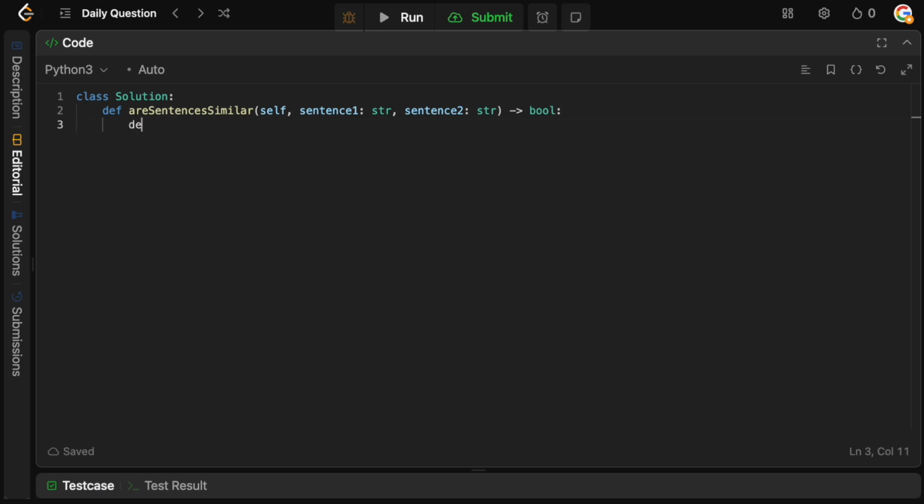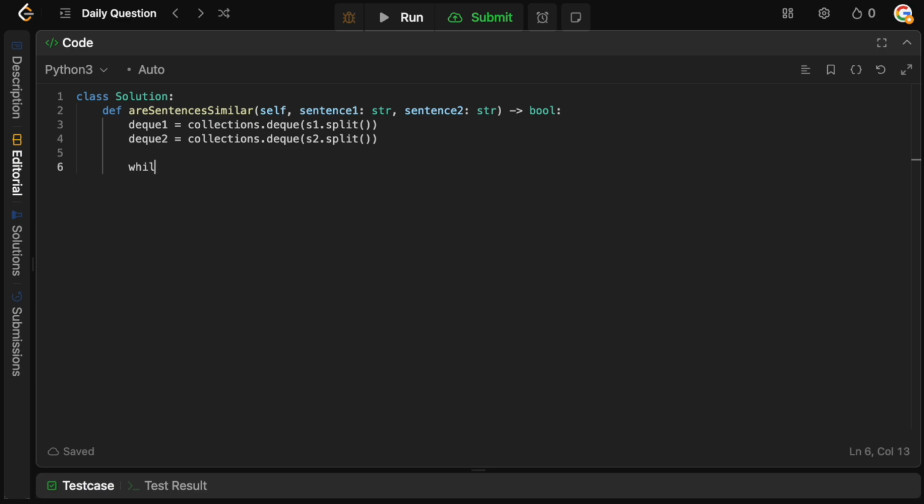So we're going to say that deck1 is going to equal collections.deque, and we're going to put in s1.split. And then for deck2, we're going to do the exact same thing, collections.deque and s2.split. So now that we have that, we can compare the words in deck1 and deck2, starting from the beginning. So going from left to right.